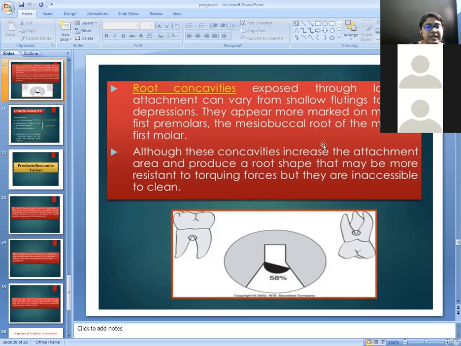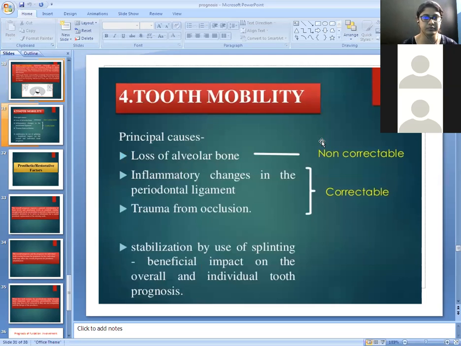Although this concavity increases the attachment area and produces a root shape that may be more resistant to tipping forces, these areas are inaccessible to the clean. So basically, in the maxillary molar there are three roots. Because of the three roots, there is a concavity present, so these areas are inaccessible to cleaning, which results in furcation involvement and bone loss with respect to that type of tooth.